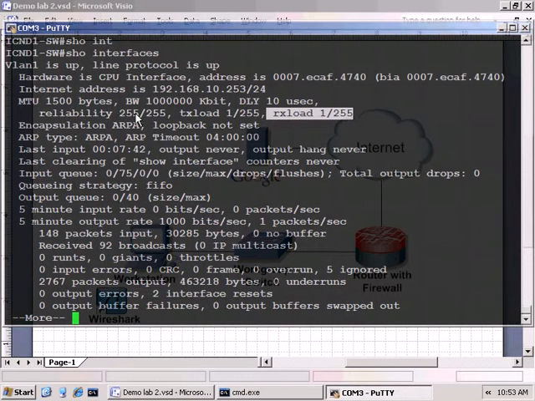The other one, reliability. If you're having a bunch of problems with packets, you'd expect this number to go down. So 255 over 255 is 100% reliability. So it's a very reliable interface, hasn't dropped any packets or had any issues such as runts or input errors or giants or other such bad things with Ethernet.